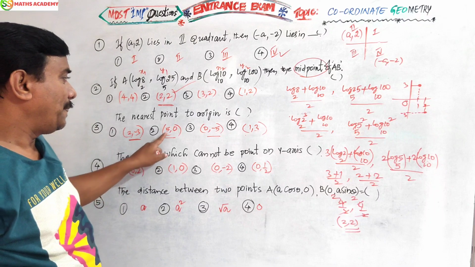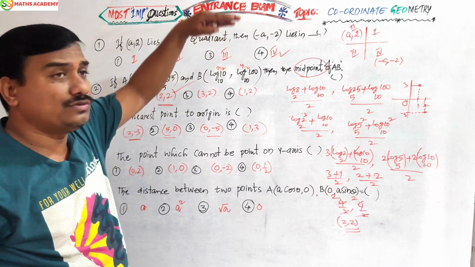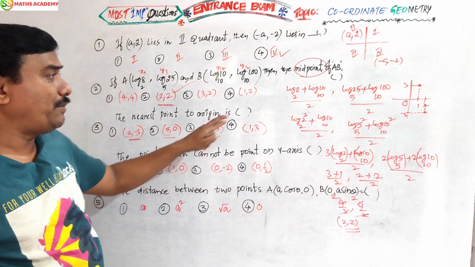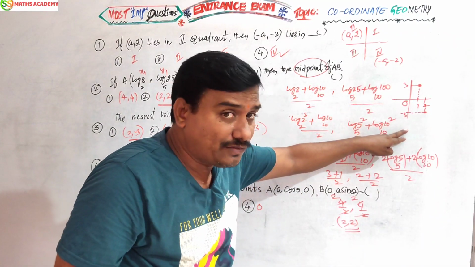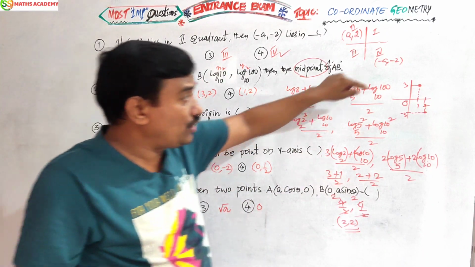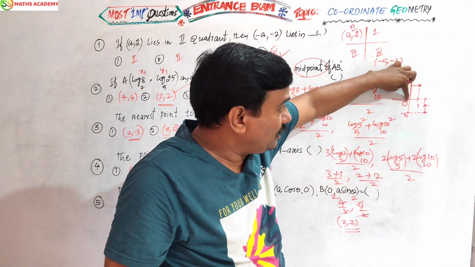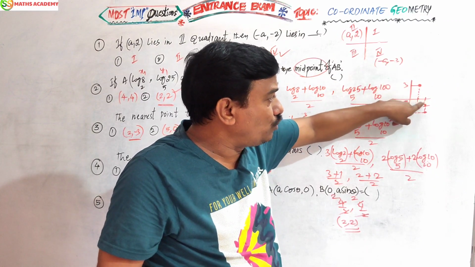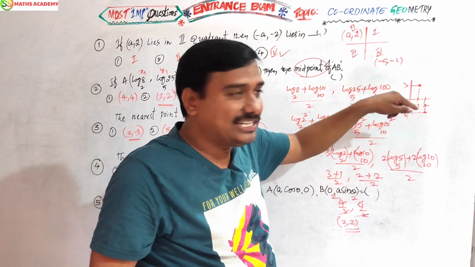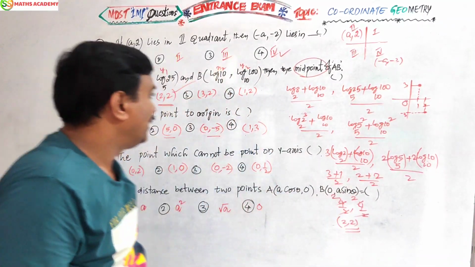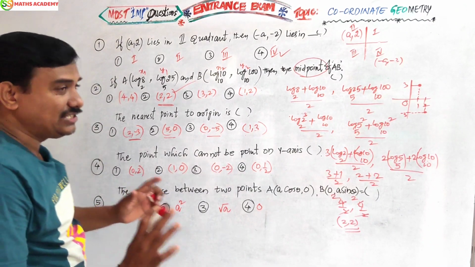Friends, you see 5 comma 0. It is so far. 5 will be here. 0 comma minus 5 comes down on the y axis. It is also so far. Now 1 comma 3 is located here. Up to here 3 points, here to here 1 point. Here 0 to 2 points only, and x is just 2 points. Comparing 3 with 2, it is very near, right? So which is the nearest? That only.